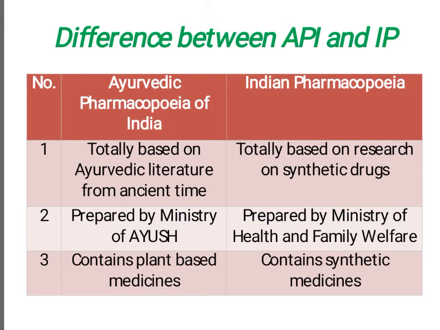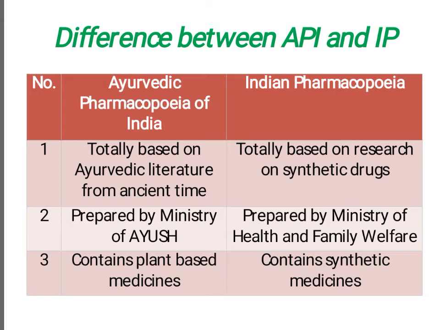In the previous slide, I said Indian Pharmacopoeia and Ayurvedic Pharmacopoeia. So the word Pharmacopoeia remains as it is. Only the difference is Indian and Ayurvedic. So let's see the difference between API, that is Ayurvedic Pharmacopoeia of India, and IP, that is Indian Pharmacopoeia. In this slide, three major differences are given. First, Ayurvedic Pharmacopoeia of India is totally based on Ayurvedic literature from ancient times.